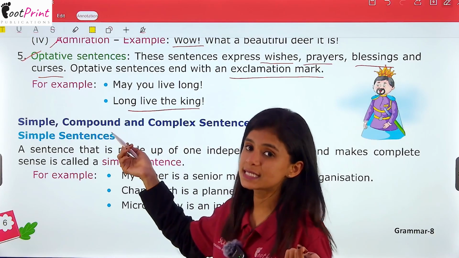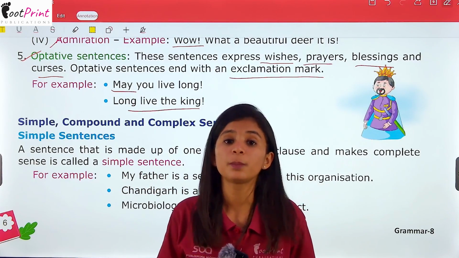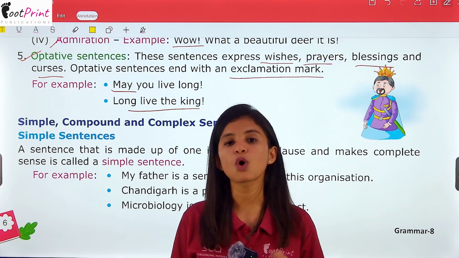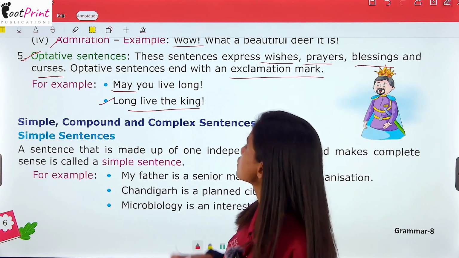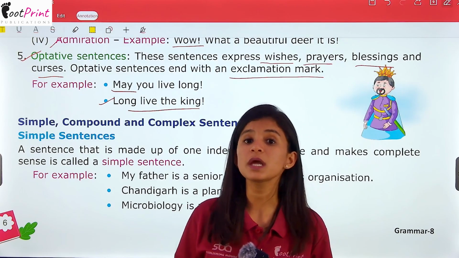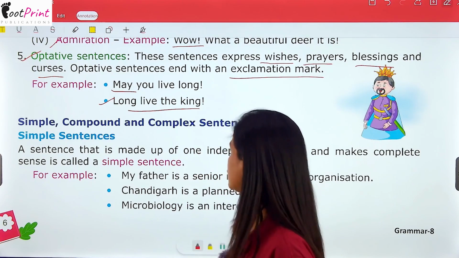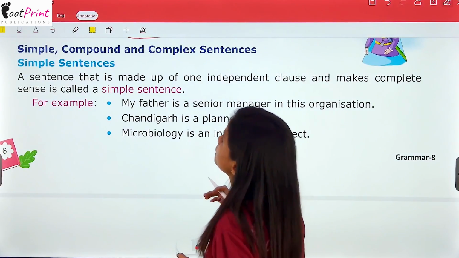Now, these sentences will normally start with a may or a wish. But when may or wish is not present in the sentence, you should always understand that it is hidden there. For example, the second sentence we have, long live the king. Here, we can also say, may the king live long. It will be the same in meaning. Right? Now, let's move forward.